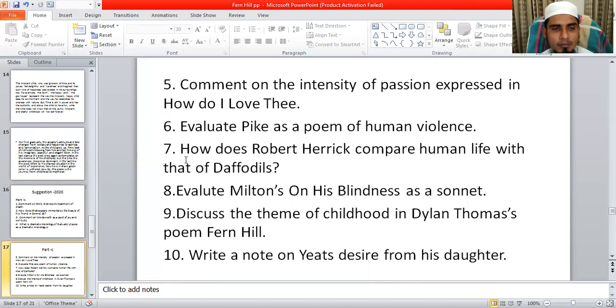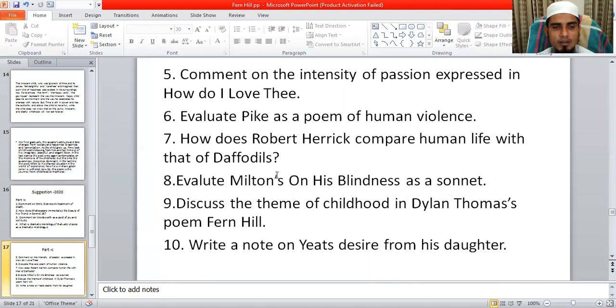Then number 7: how does Robert Herrick compare human life with that of daffodils? The poem is To Daffodils, and from this poem this is a very important question. So, how does Robert Herrick compare human life with that of daffodils? Then another question: evaluate Milton's On His Blindness as a sonnet.